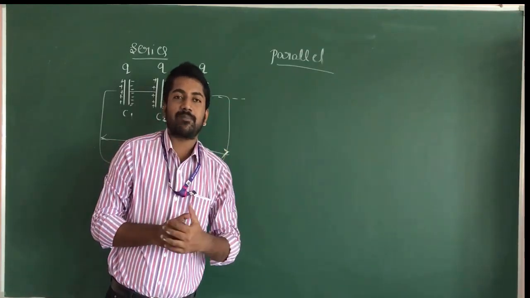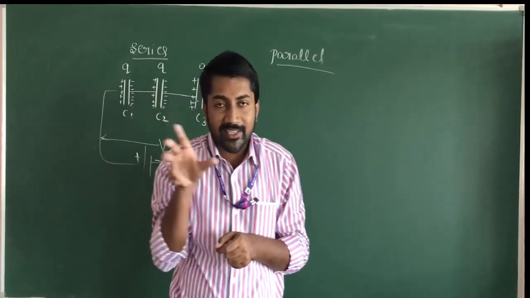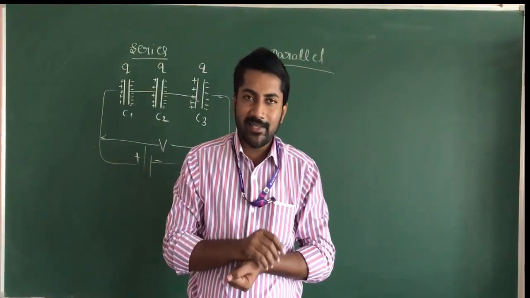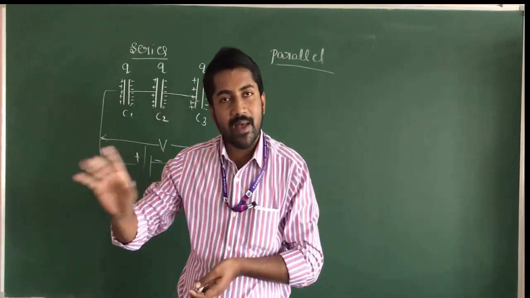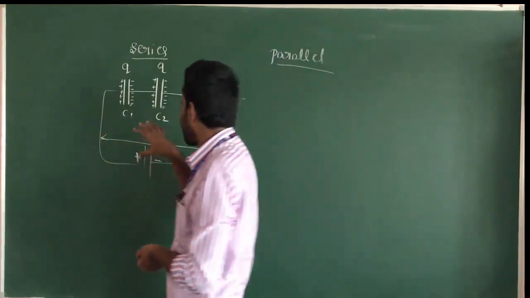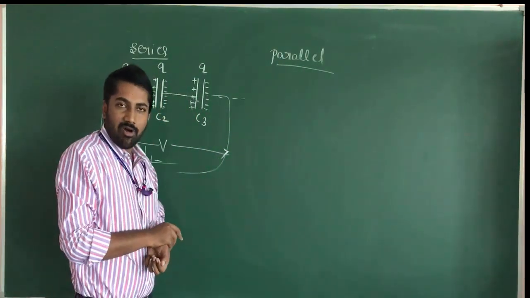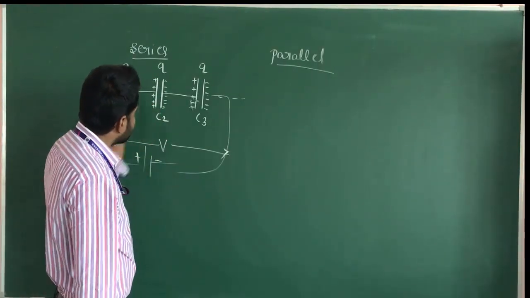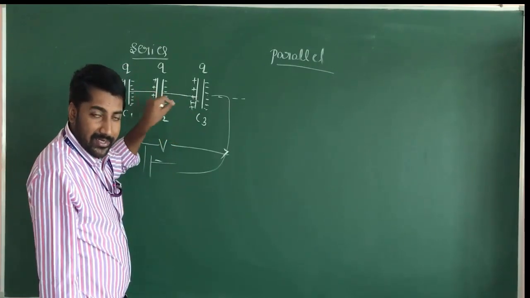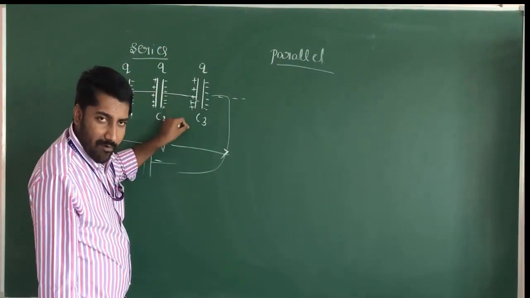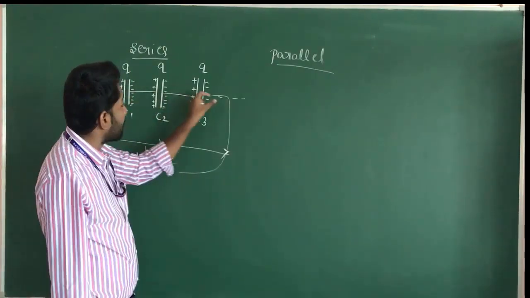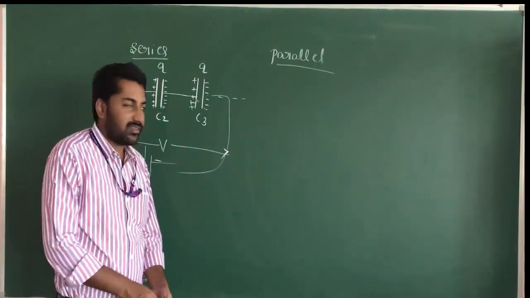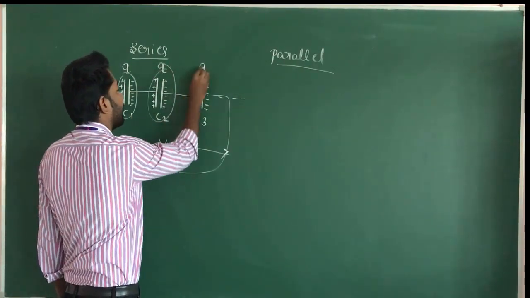However many capacitors we connect, the potential difference across the combination, the equivalent or effective capacitance, means the capacitance of a group of capacitors. The capacitance of a group of capacitors is called equivalent capacitance or effective capacitance. In this condition, the potential difference across the whole combination is equal to the algebraic sum of the potential differences of each capacitor. And in case of series combination, the charge on each capacitor is the same.